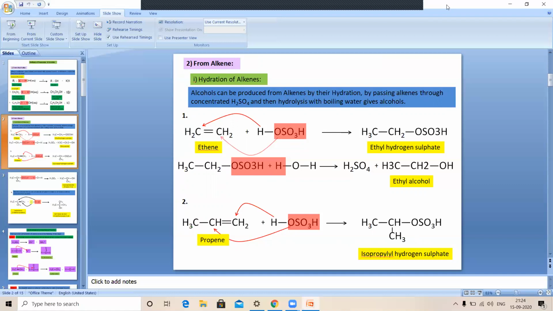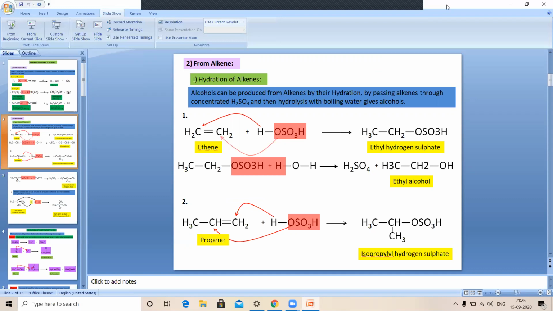This ethyl hydrogen sulfate is again hydrolyzed with water, there is formation of ethyl alcohol, and H2SO4 is regenerated.